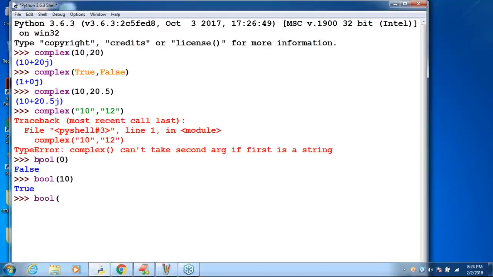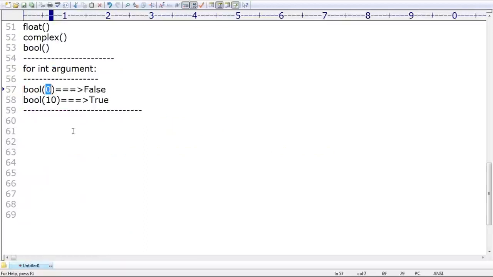I have one small doubt, sir. One student, Vedant Tiwari, is asking about a negative number, what is the output? By default we are going to get True, because negative is non-zero, and non-zero means true only. Whether it is a positive number or a negative number, non-zero means true, right? Clear? That is the behavior of the bool function for int argument.